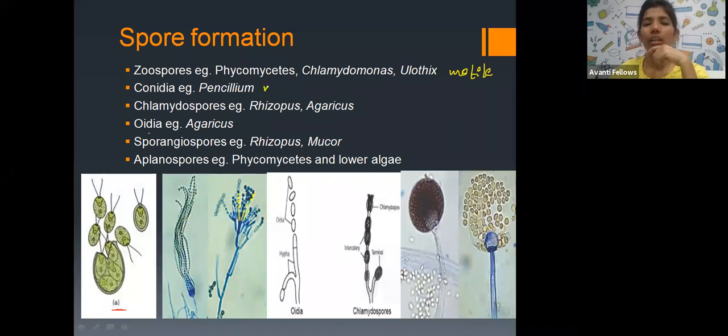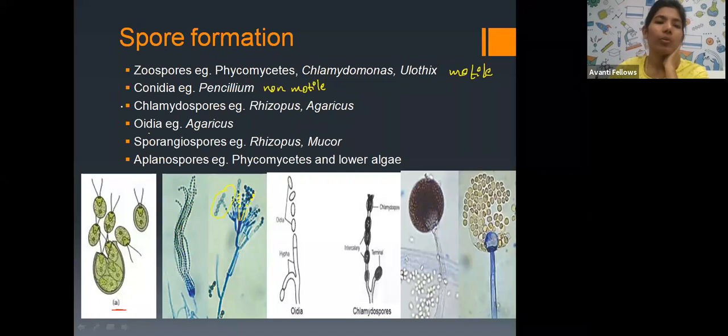And conidia are non-motile spores. You can see the conidia in Penicillium. Penicillium is brush-like, and on the top of each brush the conidia are the dotted-like structures. You can see them in the second image, right? So these are the conidia.